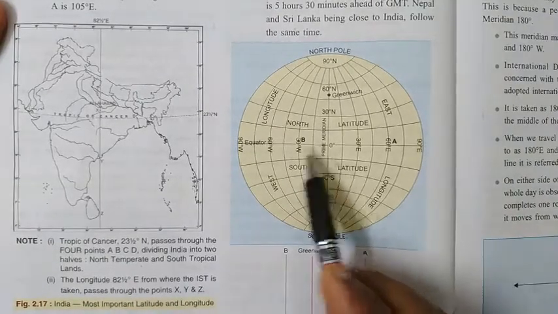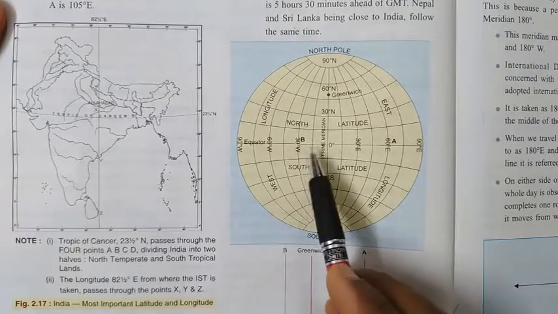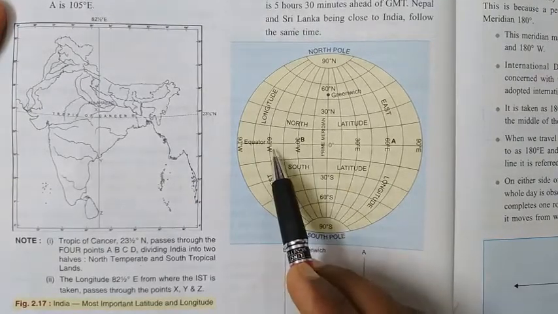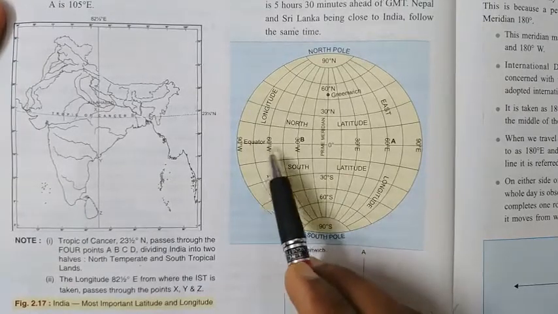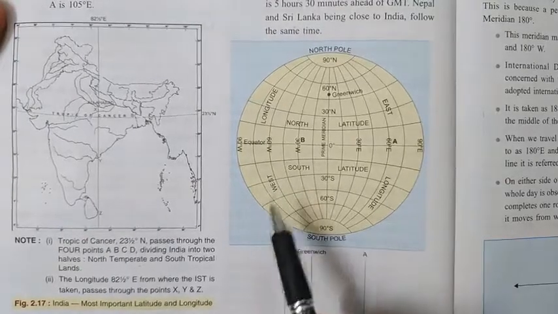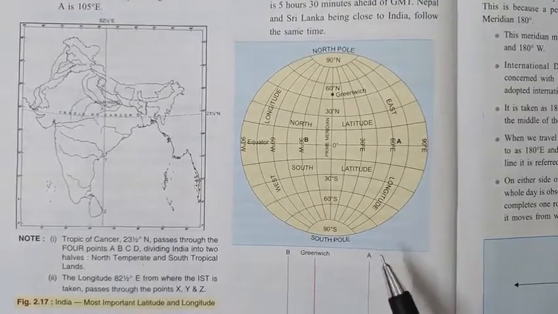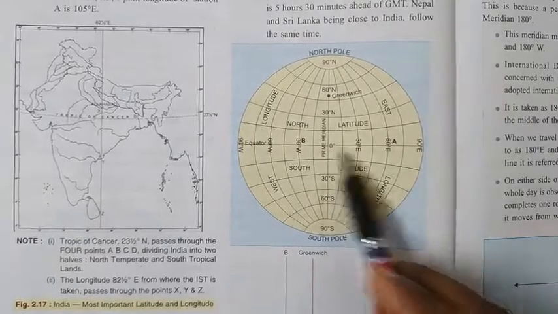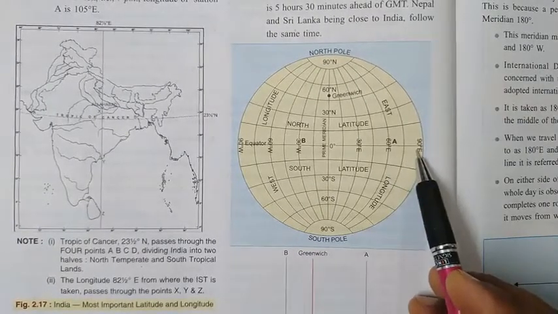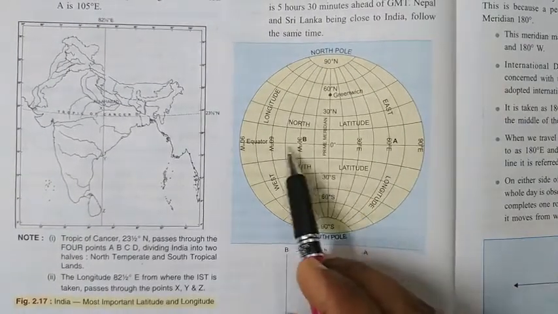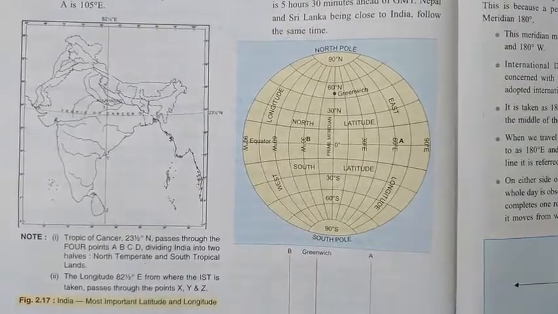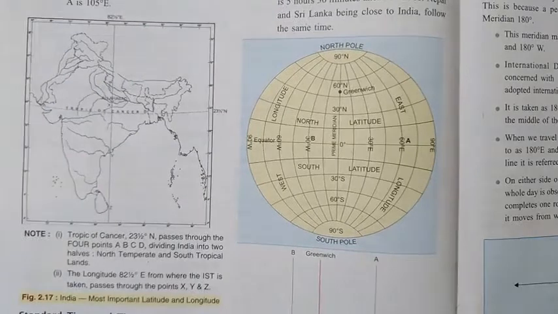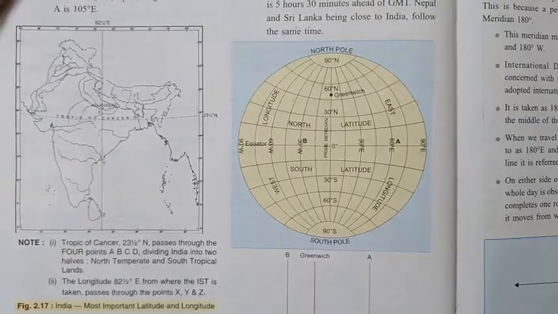And the west side is late, they experience the sunrise afterwards. So this is the common way: when we move towards east, we gain time, but when we travel towards west, we lose time. This is a method we use in calculation of the time.